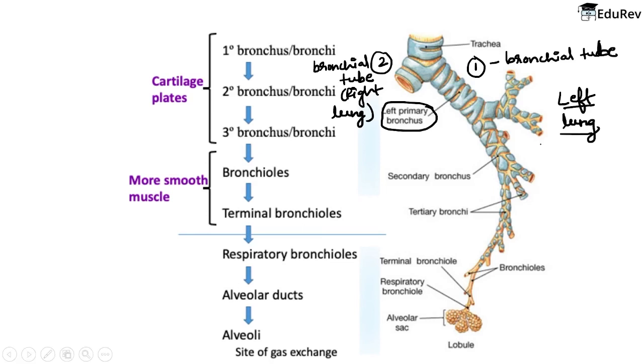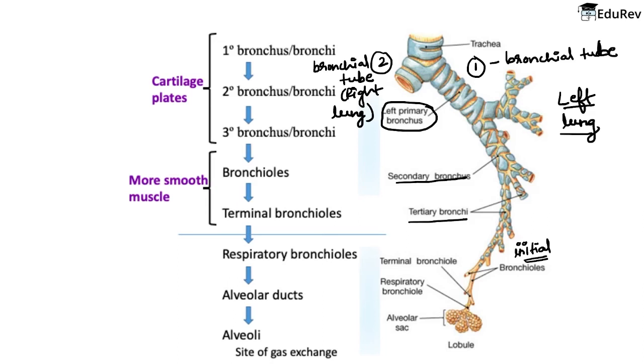Understood? Now it will lead to the secondary and then to tertiary and then to the terminal bronchi. See, this is the left primary bronchus. Now it is leading to the secondary bronchus. See? And then it is leading to the tertiary bronchi, then to the initial bronchioles. Getting my point? यहाँ पे initial bronchioles हैं. Why? Because bronchioles are initiating at this point. Bronchioles have started to appear at this point. Are we clear till here?